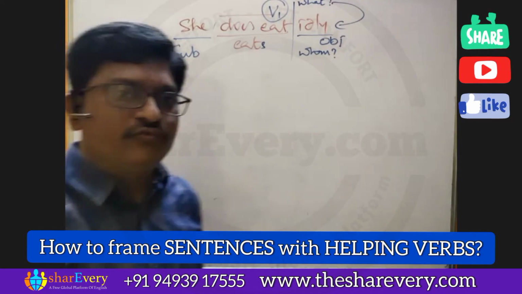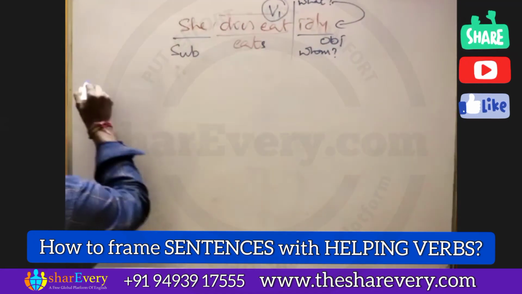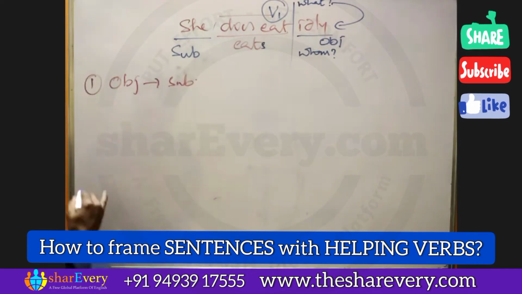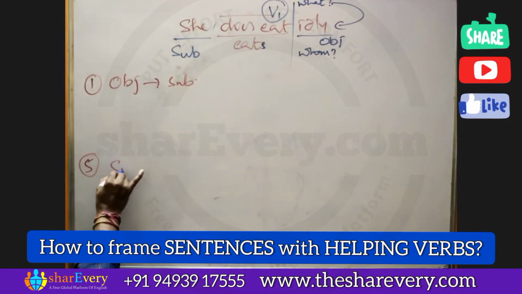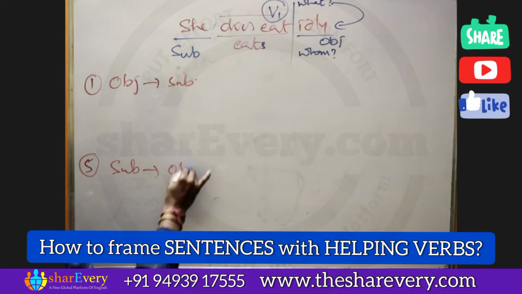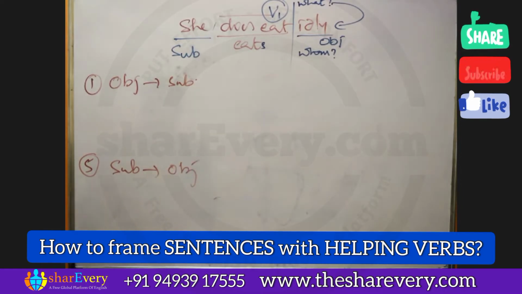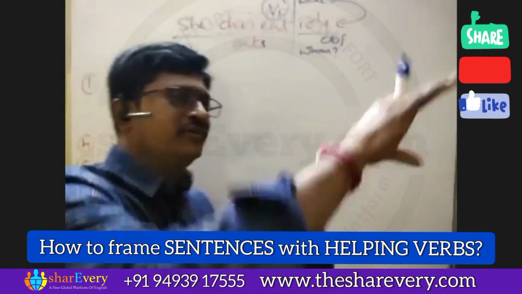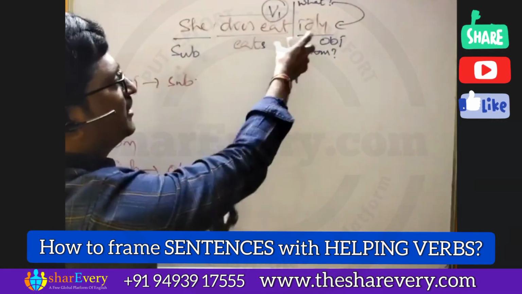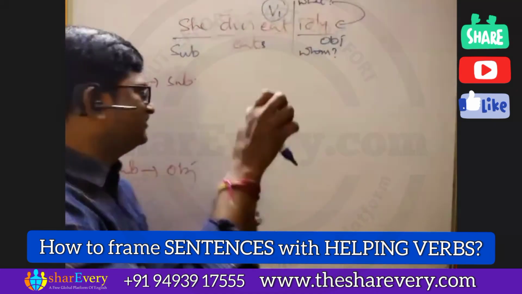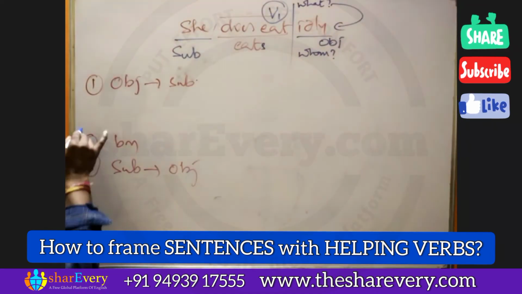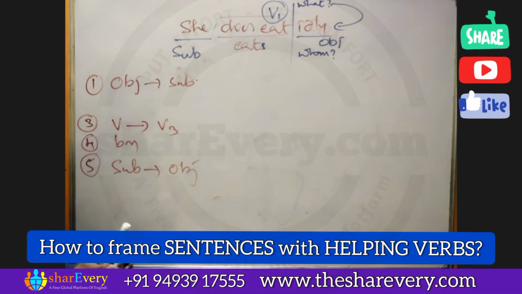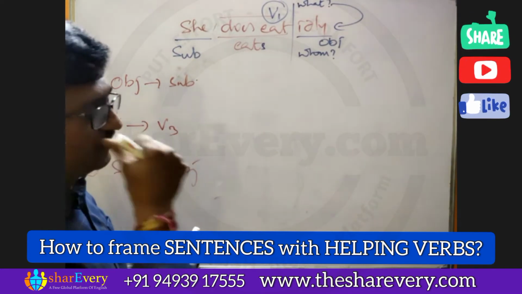So, passive voice has 5 rules. Number 1 rule is object changes as subject. And the 5th rule is subject changes as object. Very simple to remember. The 4th rule is the by preposition can be taken from outside, from the air, because we cannot get by preposition here. And the 3rd rule is the verb can be transformed as a past participle of the verb.